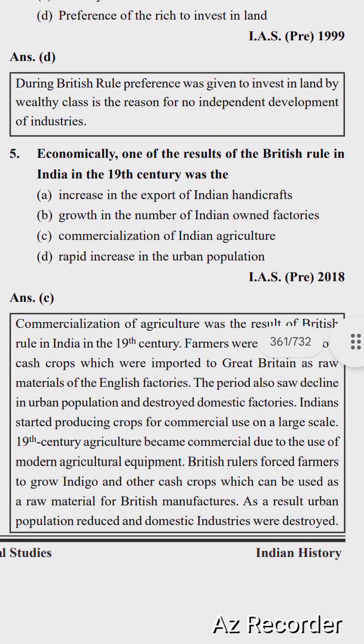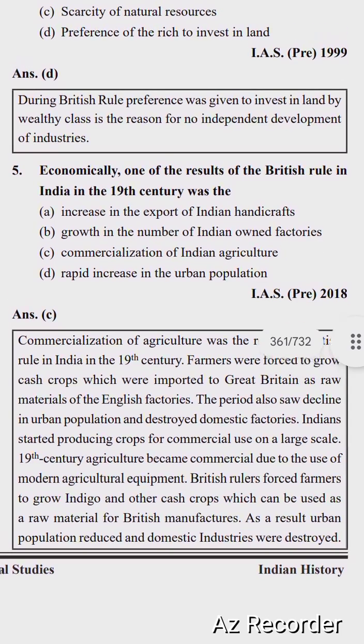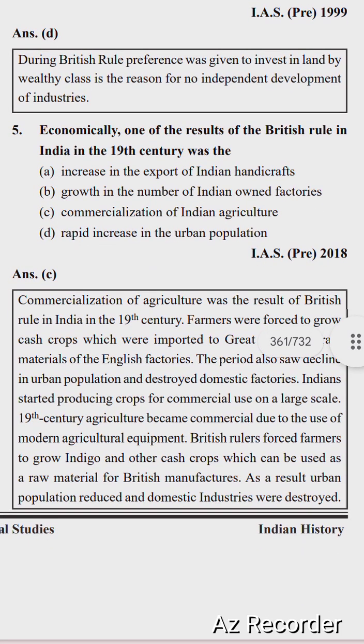Next question is, economically one of the results of the British rule in India in the 19th century was the, options are increase in the export of Indian handicraft, growth in the number of Indian owned factories, commercialization of Indian agriculture, a rapid increase in the urban population. Right option is option number C, commercialization of Indian agriculture.